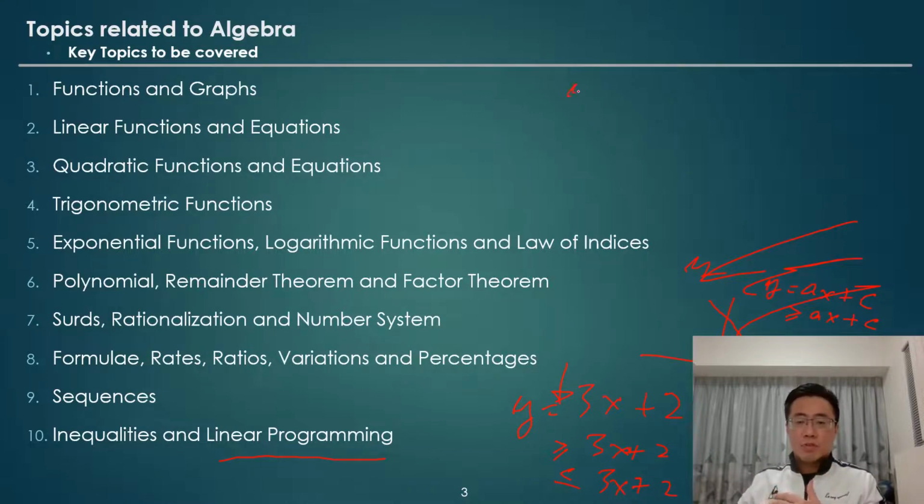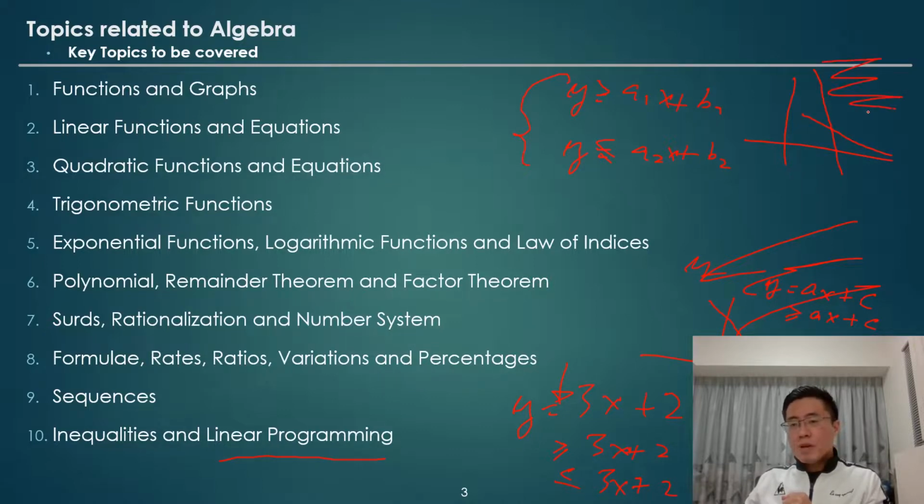Say, for example, we have y equal to a1x plus b1, or y equal to a2x plus b2, and then y is greater than or equal to, or less than or equal to, and this represents a constraint. From a graphical perspective, we have a straight line here with an inequality, and also a straight line here with another inequality. So the common region, or the feasible solution, is the overlapping area.